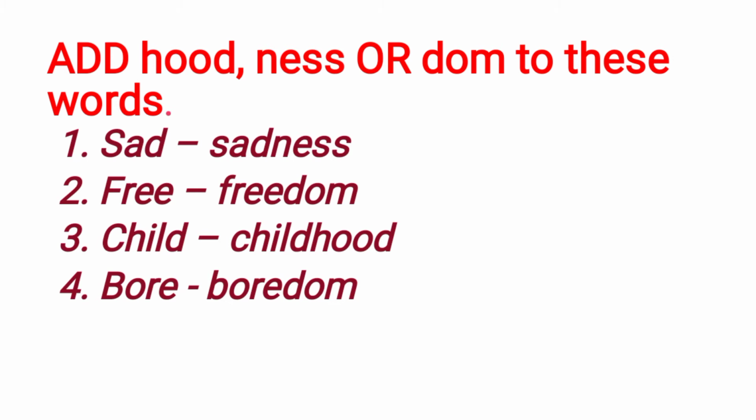Okay. Then after this, draw one line, children, and next main is add HOOD or NESS or DOM to these words. First one, sad, sadness. You have to add NESS, sadness. Then second one, freedom. You have to add DOM. Then child, childhood. You have to add HOOD. Then bore, boredom. You have to add DOM.